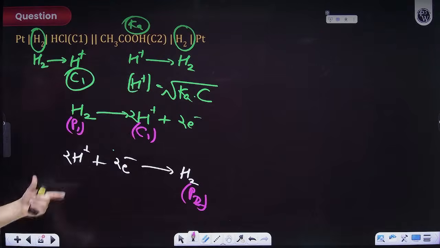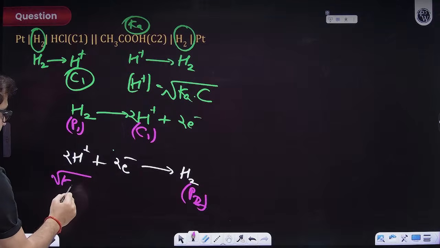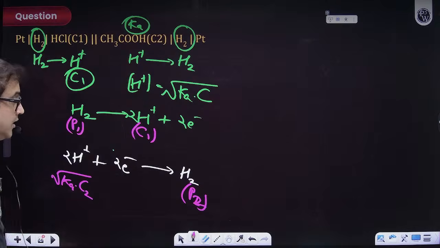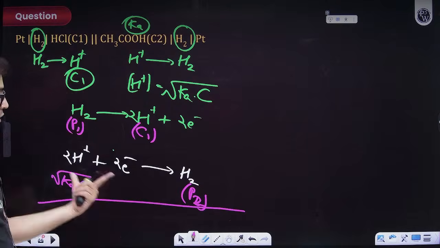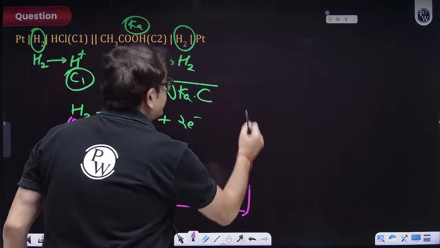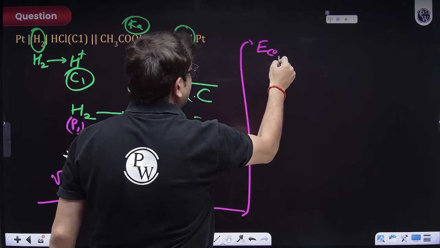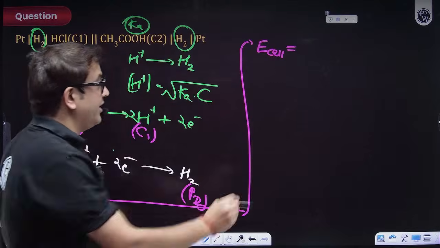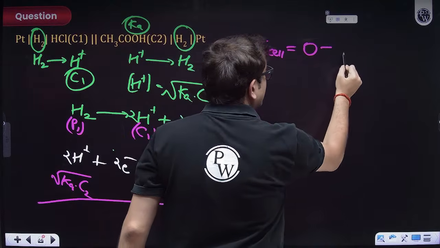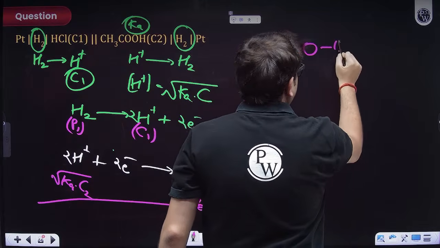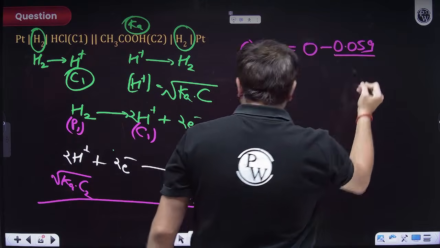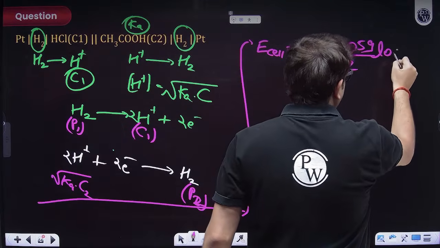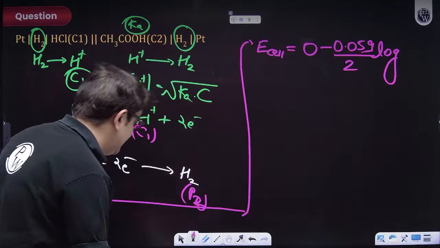So this concentration I have already calculated using ionic equilibrium. It will be K into the concentration of the weak acid, which is C2. The complete cell reaction will be, you can obviously see. So how to write the Nernst equation? Sir, E cell will be equal to E naught cell, the standard potential of hydrogen, here also hydrogen, here also hydrogen. So E naught cell will be 0, minus 0.059 upon the number of electrons transferred, which is 2, into log of Q. Now I'm just writing Q by making you see the reaction.